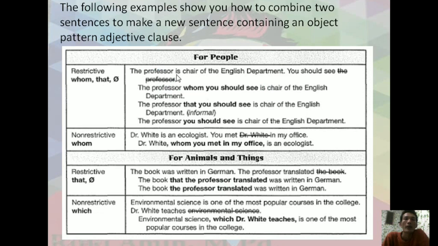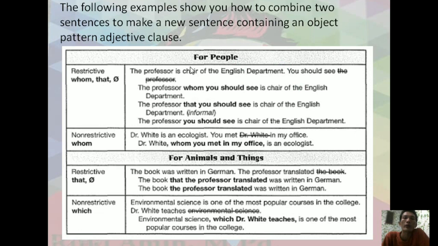Here, look at here. The professor is chair of the English department. It is the first sentence, and you should see the professor. Look at here, the professor here is an object. That's why I would like to give specific information or modify the noun professor, so it becomes an adjective clause. It is possible to create it like this: what professor, the professor whom you should see is chair of the English department.